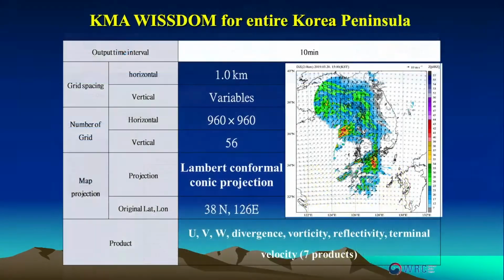After that, KMA built an operational version of Wisdom on a supercomputer for regular weather affairs, which updates the three-dimensional wind field of the entire Korean Peninsula every 5 minutes. Here is some information about the spacing and number of grids.